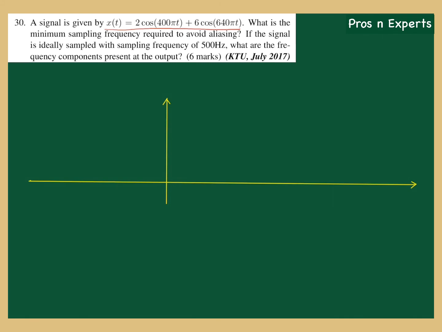I'm going to draw the X delta of f. What is X delta of f? It is the Fourier transform of the sampled signal. In the first part of this question we have seen the Fourier transform of the message signal, but now we are going to draw the Fourier transform of the sampled signal.